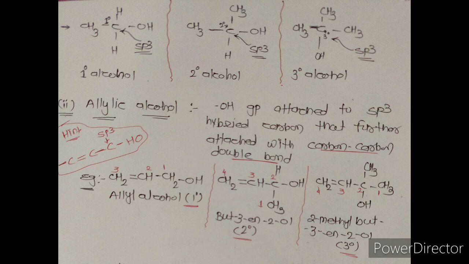Secondary alcohol means the OH group containing carbon is further attached with two other carbon atoms, then it is called secondary alcohol. And the tertiary alcohol is one in which the OH group containing carbon is further attached with three carbon atoms, then it is called tertiary alcohol.